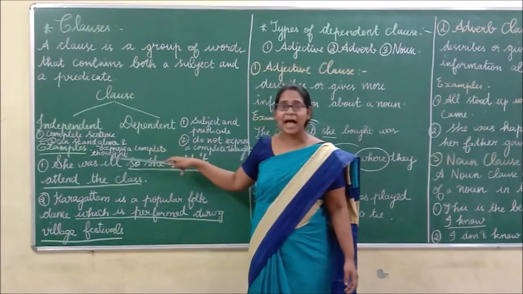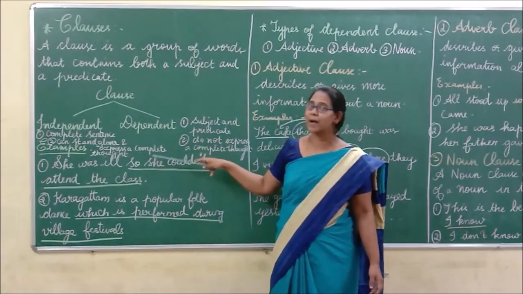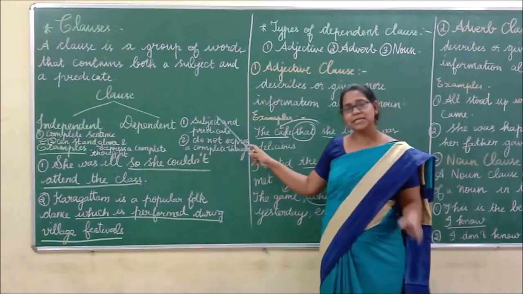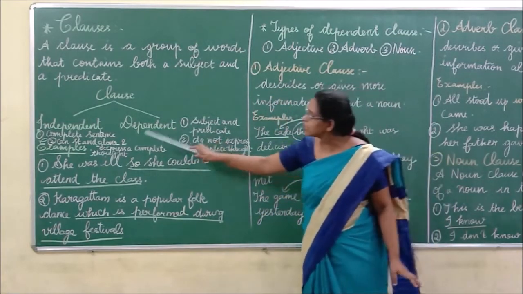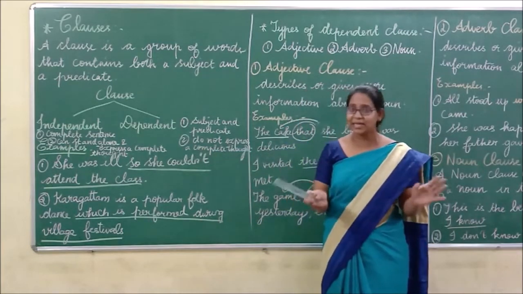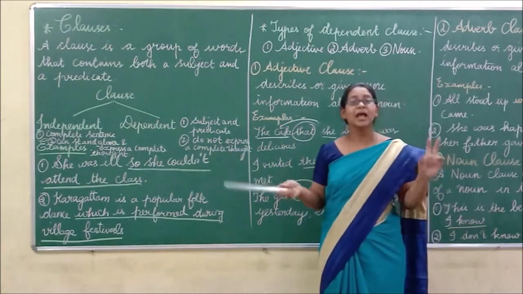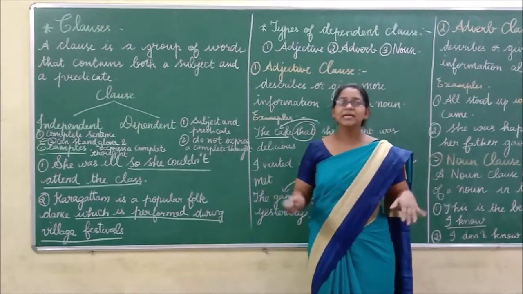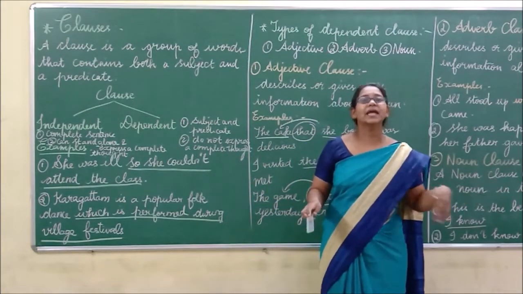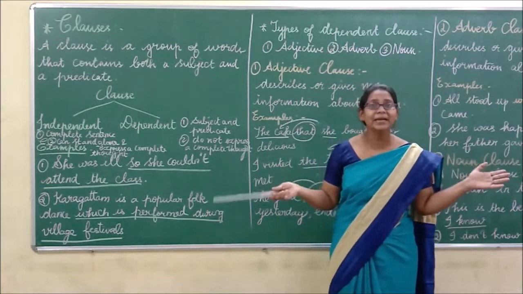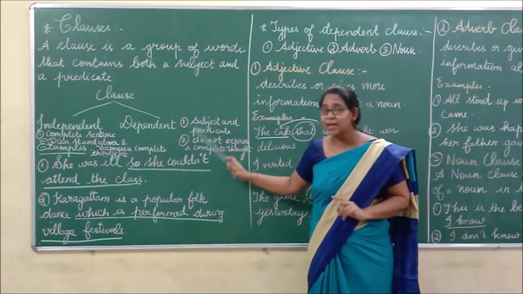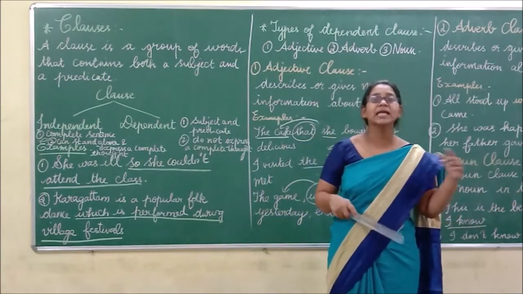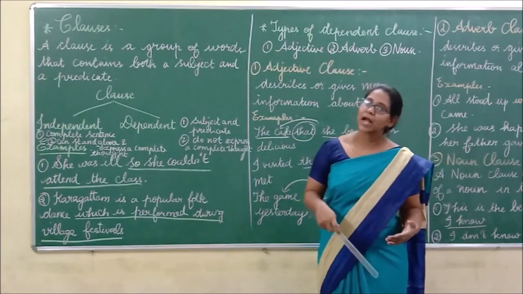Whereas dependent clause, it has a subject and predicate. Both independent and dependent clauses have a subject and predicate, but the only difference is that the independent clause doesn't depend on anything in order to express a complete thought. But the dependent clause depends on another sentence in order to express a complete thought.